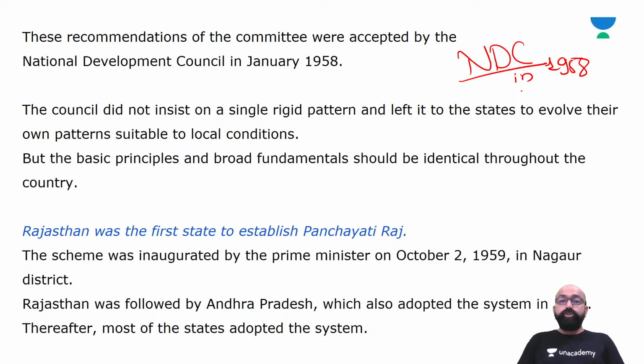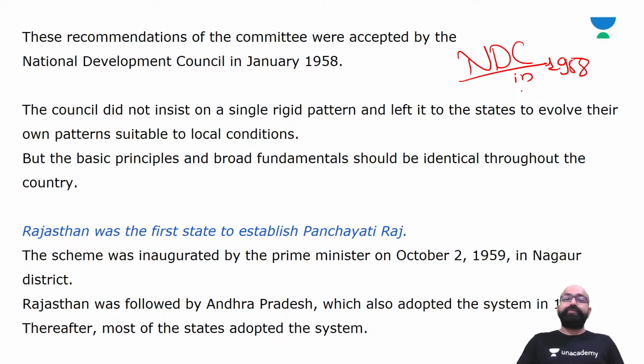To avoid variations in the system of administration, the council suggested that basic principles and broad fundamentals should be identical throughout the country.